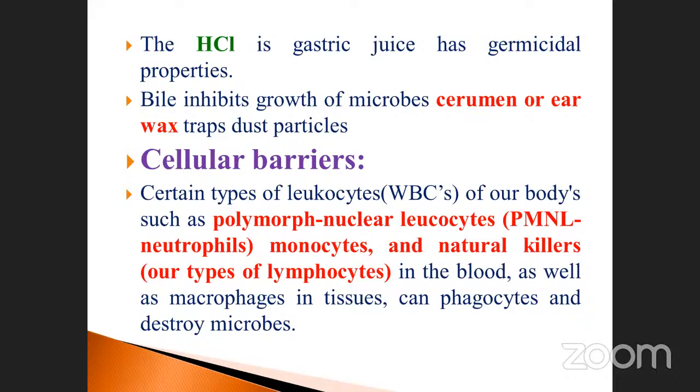Already I told you, gastric juice contains so many enzymes: peptidase, trypsin, lipase, and carboxypeptidase. So many enzymes are there, and in addition the HCl is also present. Okay, the HCl. What will be the pH of the HCl?